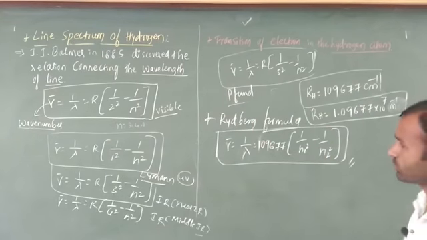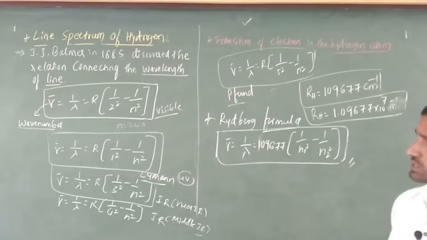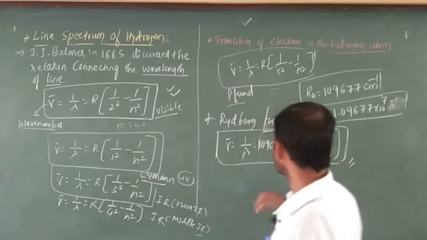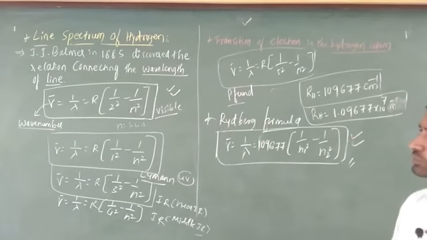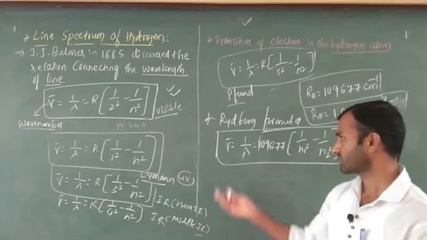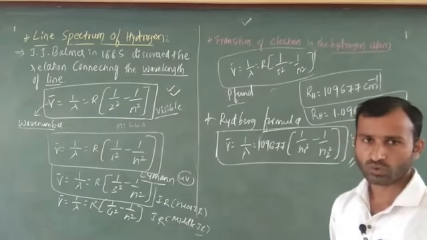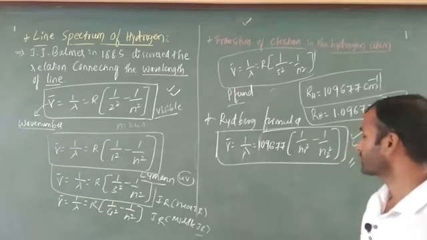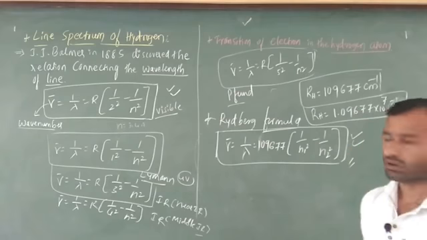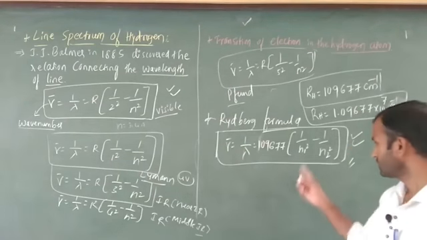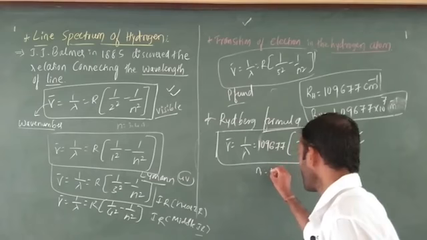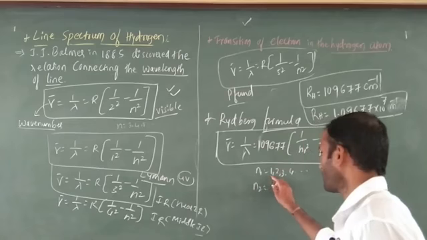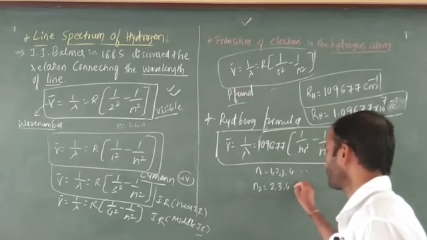Up to this is important. Next, in the examination they are going to ask you the line spectrum of hydrogen. In that case you have to write this formula compulsorily, along with the meaning of nu bar. Nu bar means wave number. This indicates wavelength. Where you have to express the terms. In this case N1 equal to 1, 2, 3, 4 and so on. Next, N2 equal to 2, 3, 4, 5 and so on.